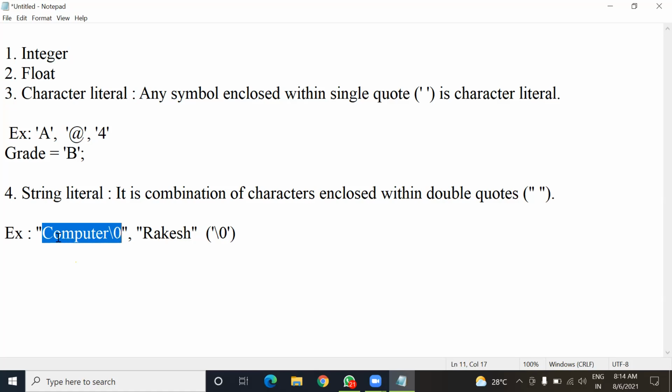For example, in this string, "computer" has 8 characters, 8 plus 1, total 9 characters. So the size of this string is 9.